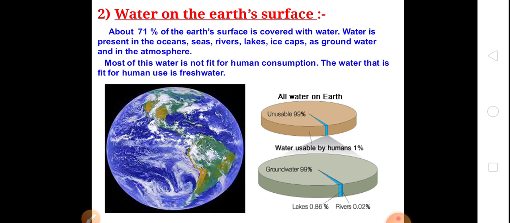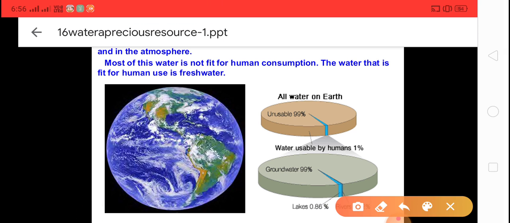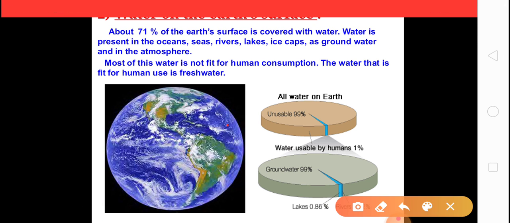Next, now that is water on the earth. Children, we know that about 71% of the earth's surface is covered with water, and water is present in the ocean, seas, rivers, lakes, ice caps, as groundwater and in the atmosphere.